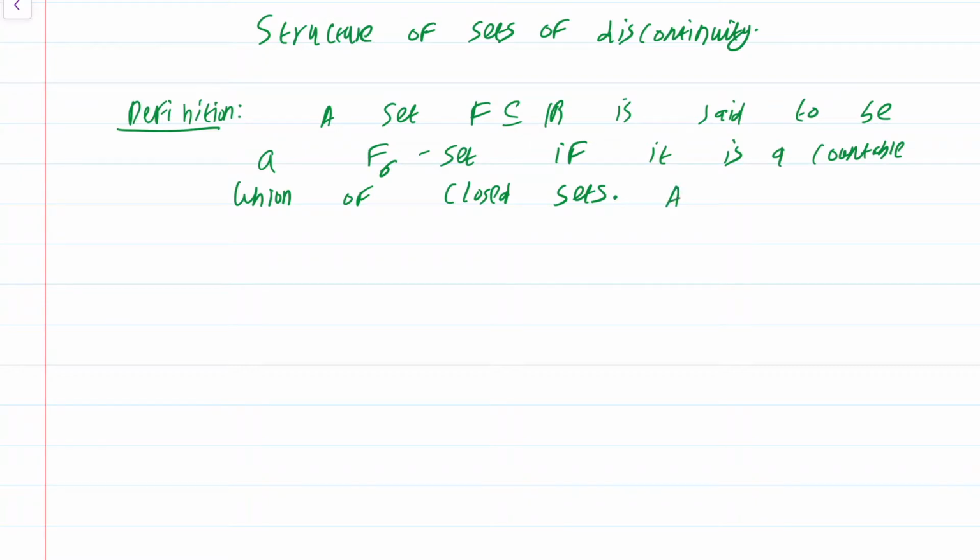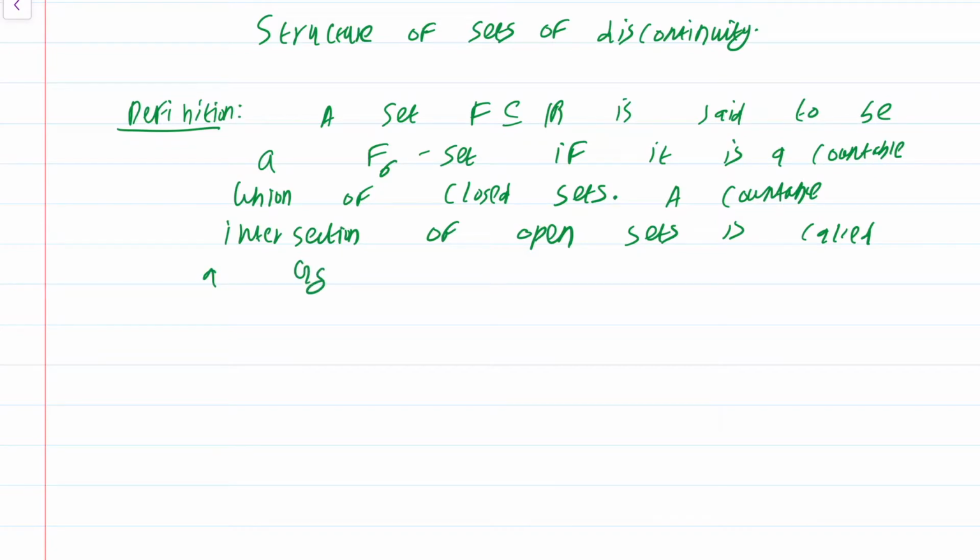A countable intersection of open sets is called a G delta set. Okay, the terminology is a bit weird. I think it comes from the notations used in German. I'm not 100% sure, but this is just something that has to be learnt. We have to live with such terminology.